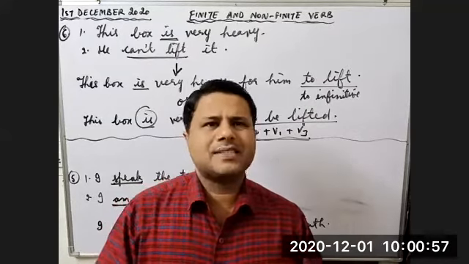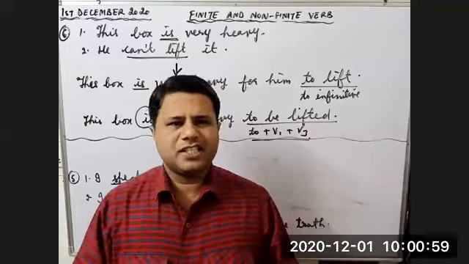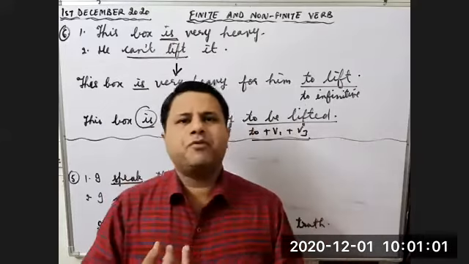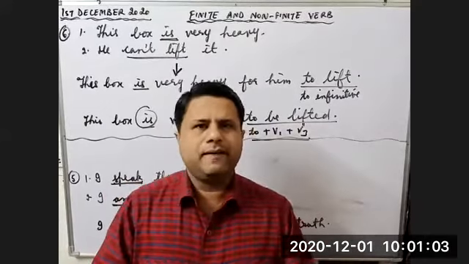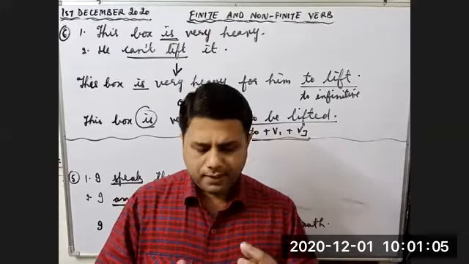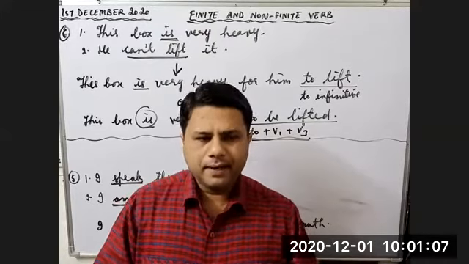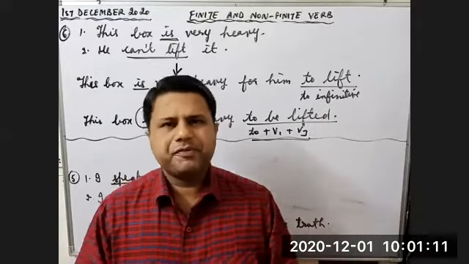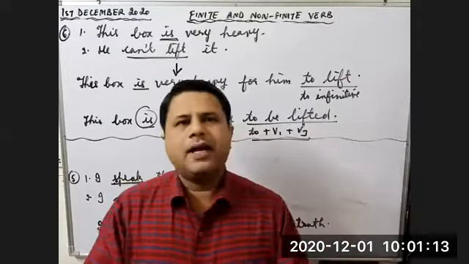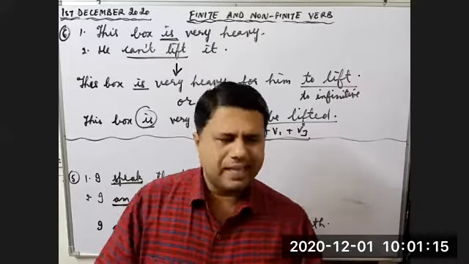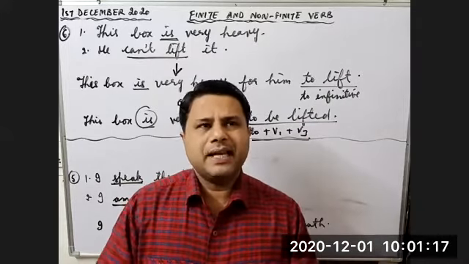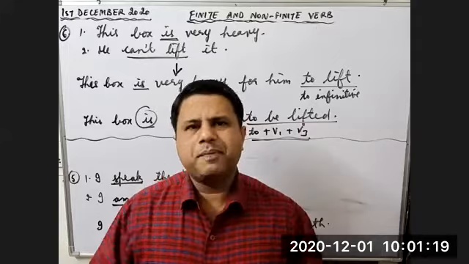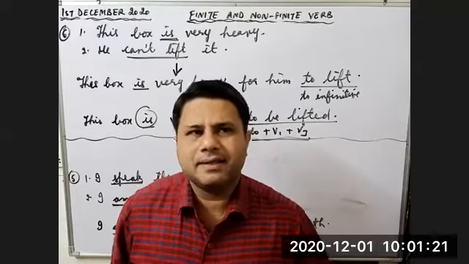Children, in the next class we'll start with participles. Now we are left with 5 topics only. Participle, then present participle, past participle, and perfect participle. Then the 5th will be gerund. I'll try to cover these topics as soon as possible. But as I have told you, this topic is very long, so it might take some time.